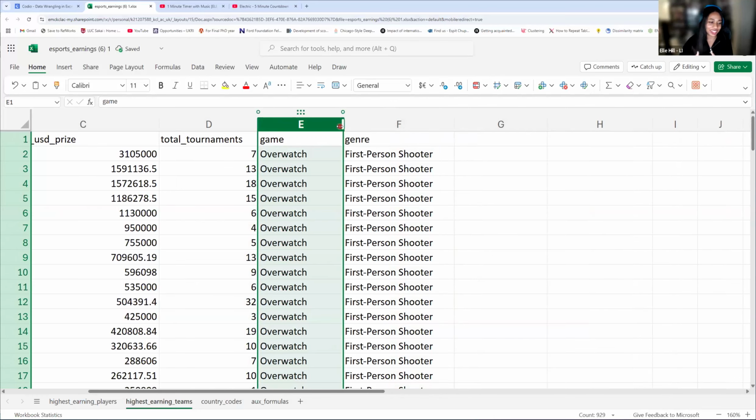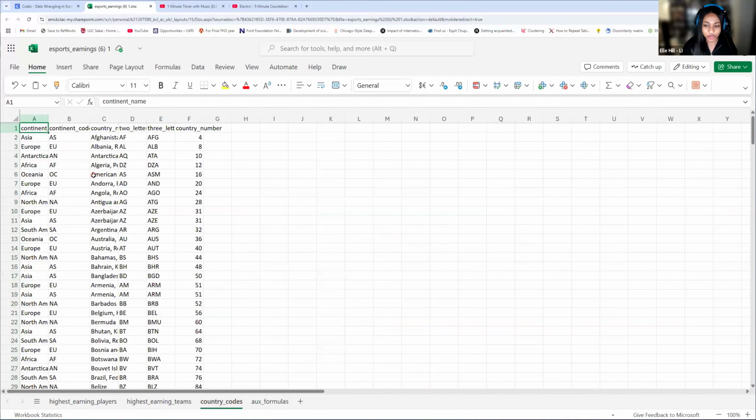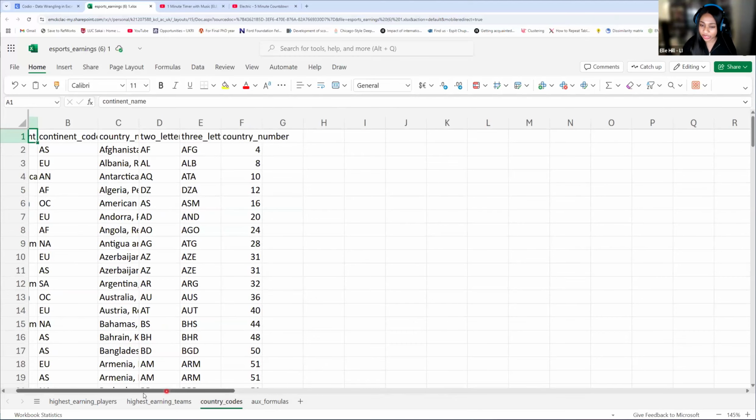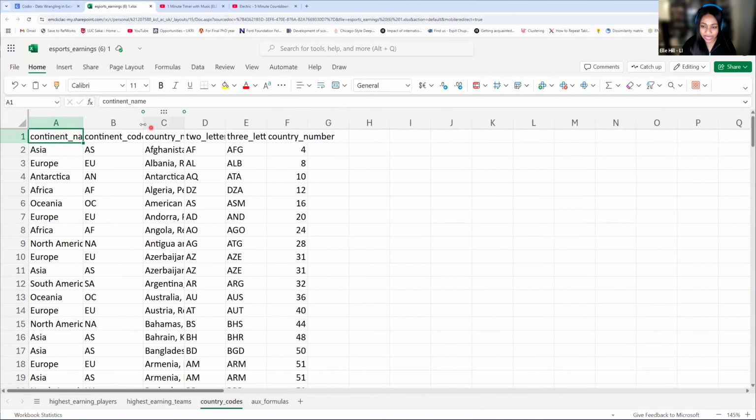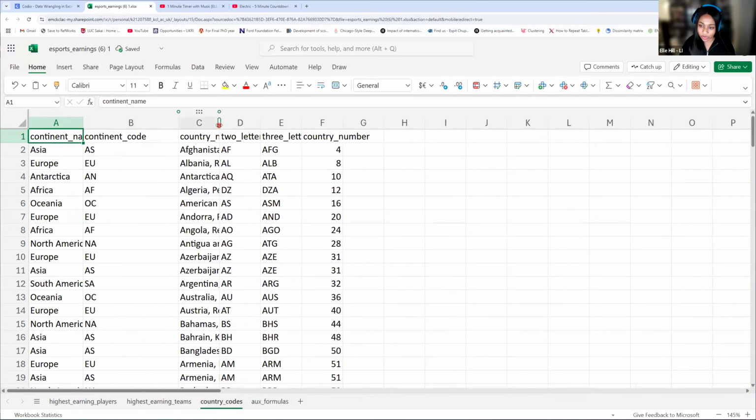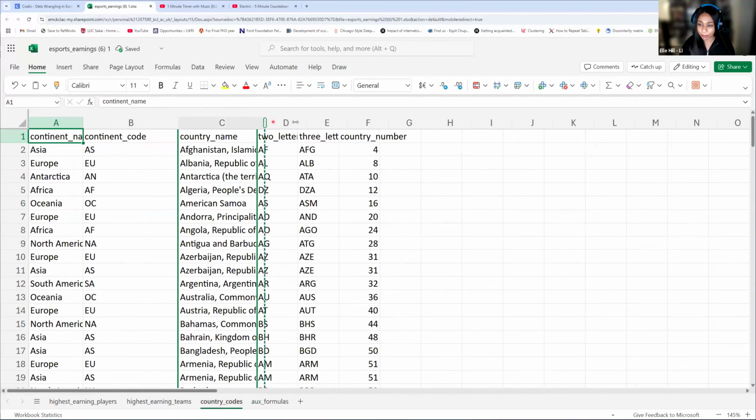So some of the information is going to connect or overlap, and that's going to be important for picking and choosing and indexing and matching some data. Then we also have some country codes. So notice we don't have any information about our teams or our players explicitly, but we do have a continent code, we have a country name.